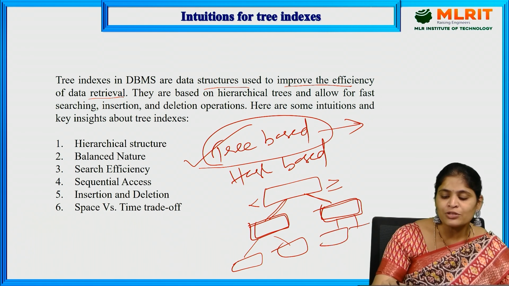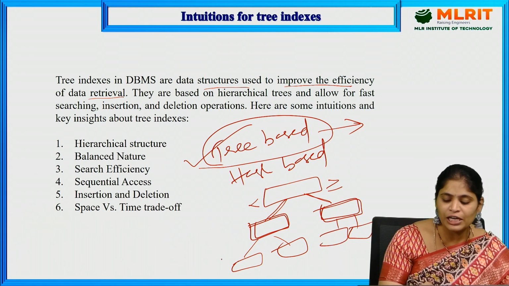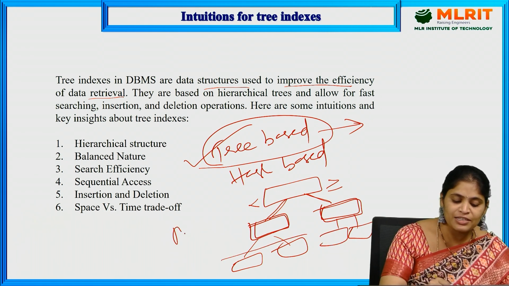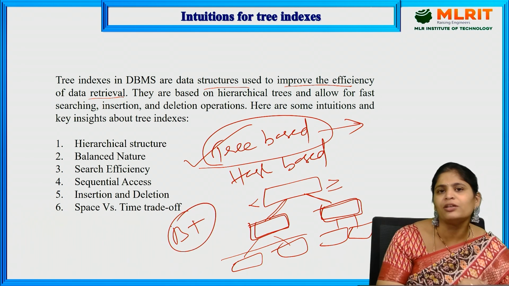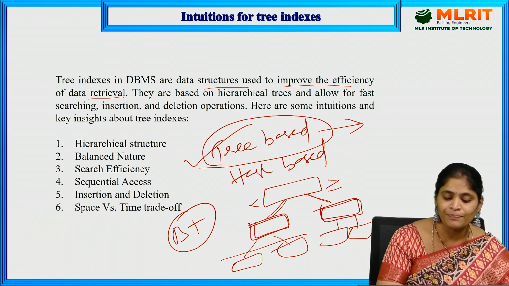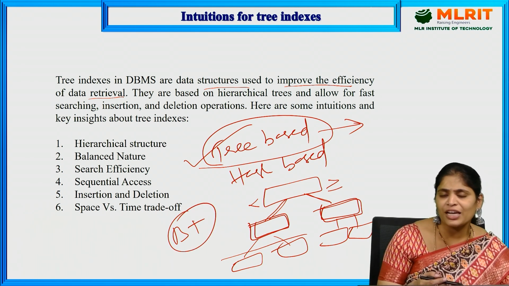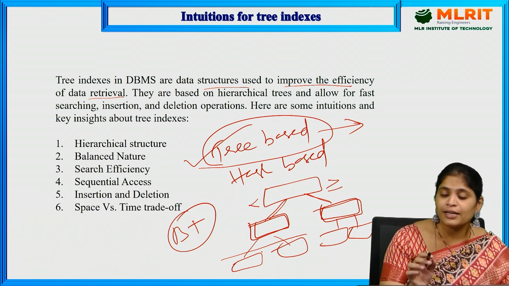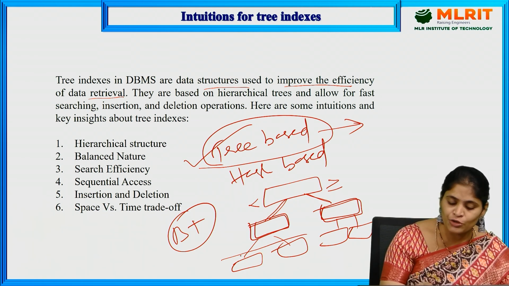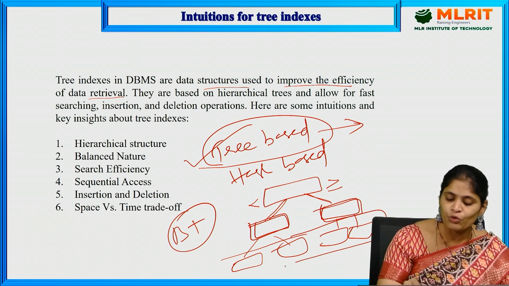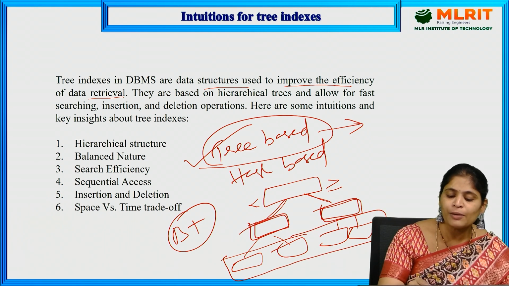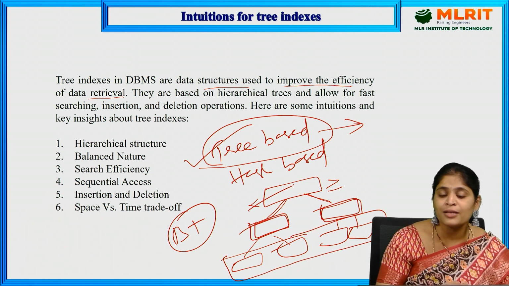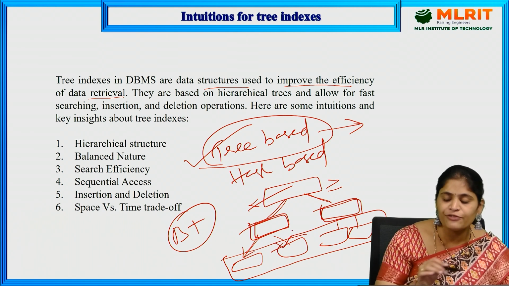For example, consider the B plus tree, one of the tree file organizations. In a B plus tree we can have more children, and the actual data is stored only in the leaf nodes, while the internal nodes act as pointers to these leaf nodes.